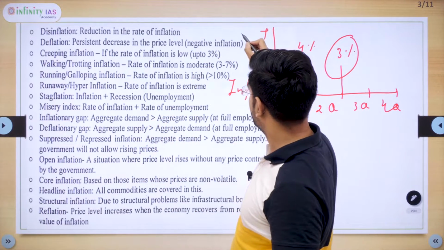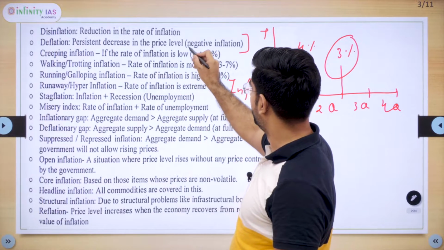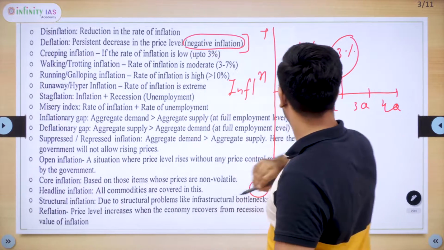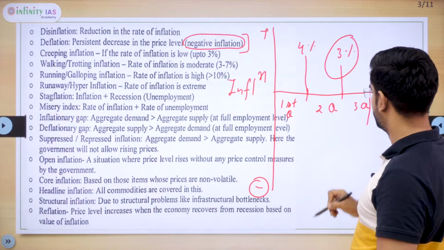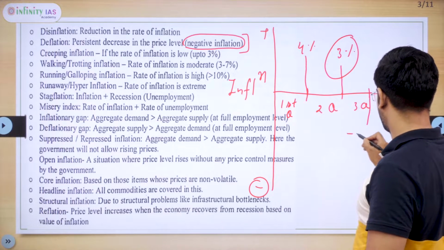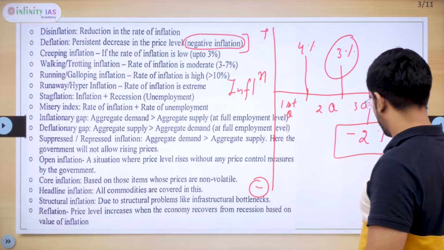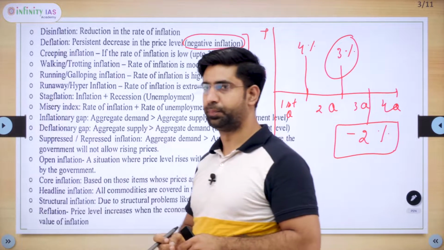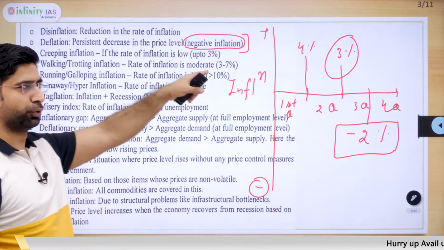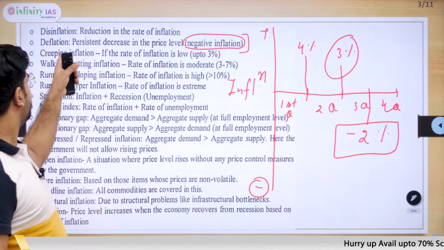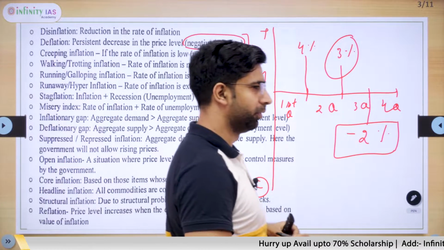And the second key term here is deflation. Alternatively, we can call it negative inflation. In case of deflation, our net rate of inflation becomes negative. For instance, here -2%. It shows a fall in the general prices of goods and services. And if we compare disinflation and deflation, disinflation is positive and deflation is negative. It is the basic difference between disinflation and deflation.